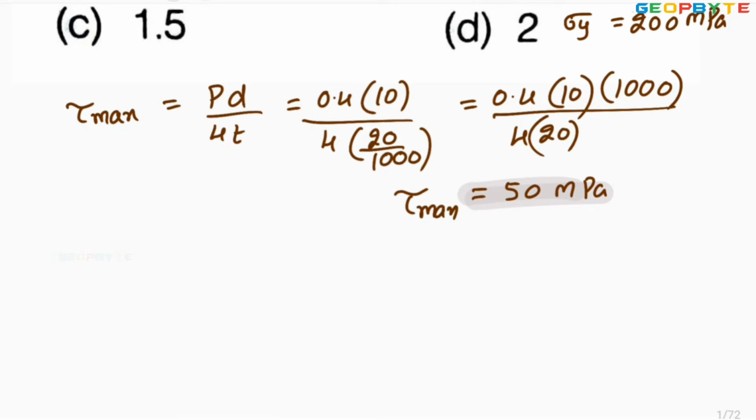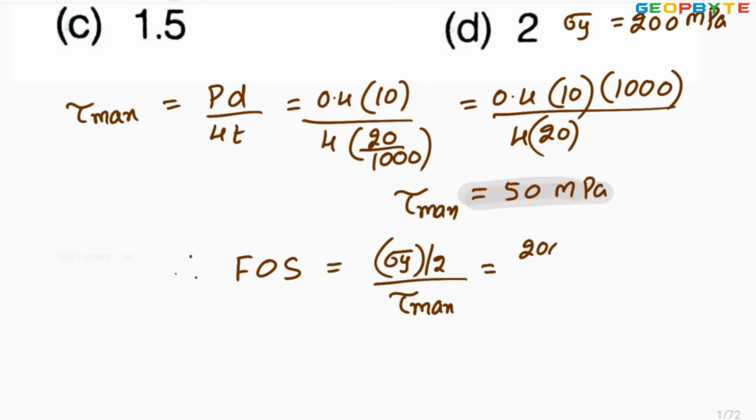Then the factor of safety equals the yield strength divided by 2, divided by tau max. This is the general formula. The yield stress is given, so 200 divided by 2, whole thing divided by maximum shear stress 50. It is equal to 100 divided by 50.